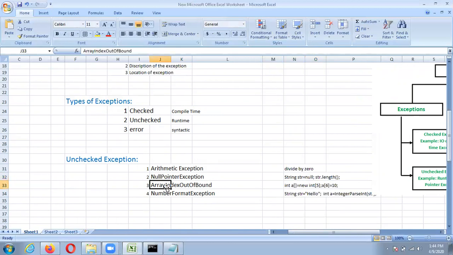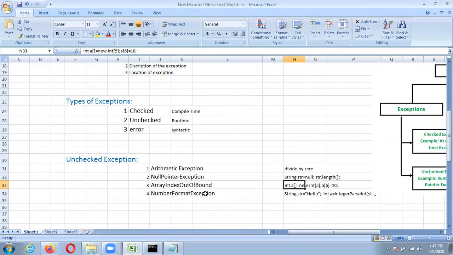Then array index out of bound, what is that exception? Consider you have an array of 5 elements. Its indexing goes from 0 to 4, and at index 6 you are storing some value. That is array index out of bound.